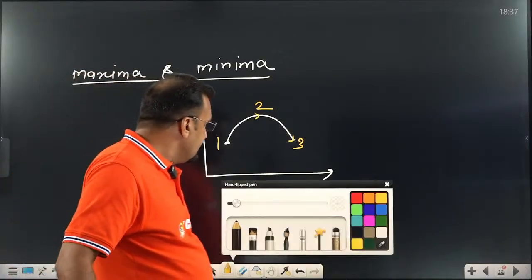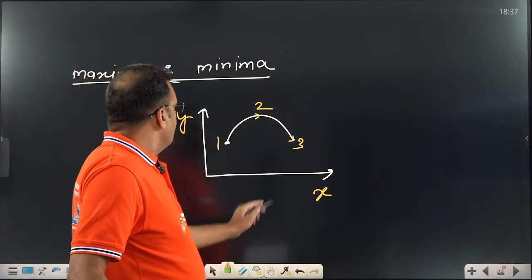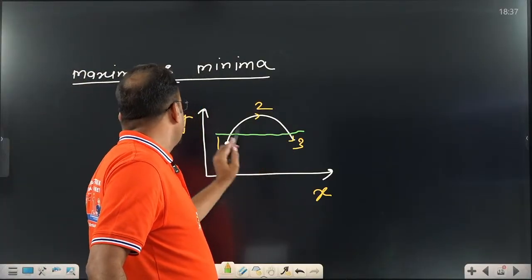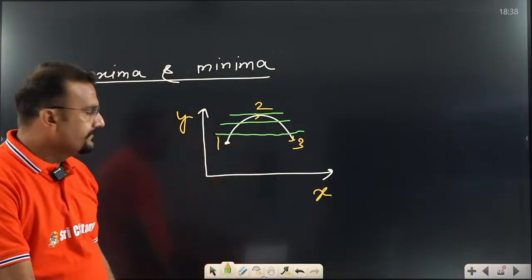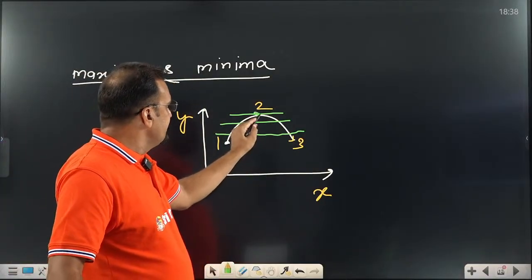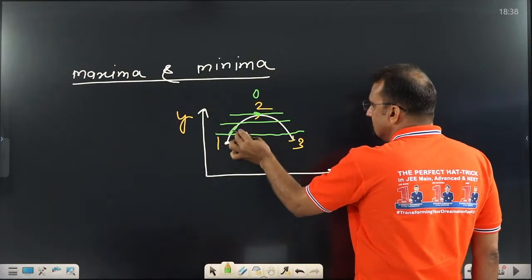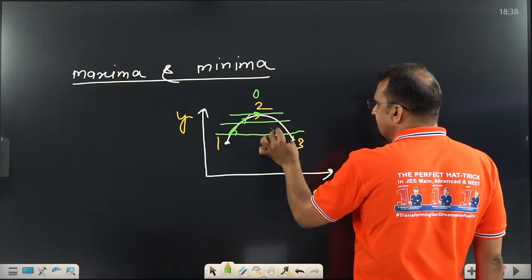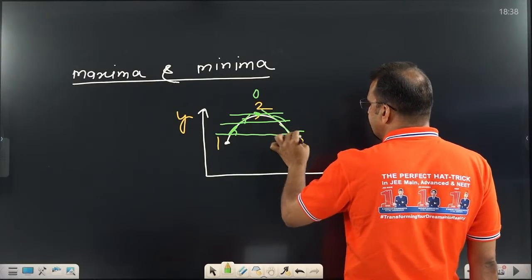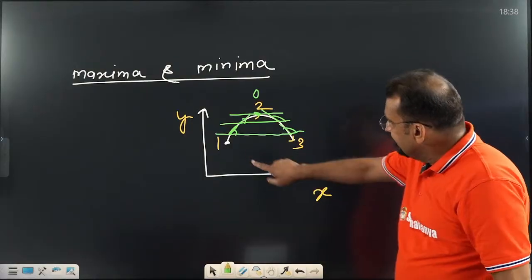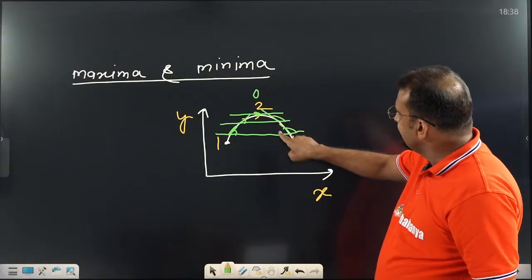So do one thing. Take the VS trick. What is my trick? Draw the x-axis at this point. Draw the x-axis at this point. The number of x-axes you can draw. At this axis, you can say the slope is 0. At this axis, the slope is this one. At this axis, the slope is this one. This is 0. After that, what is the slope? This is the slope. After that, this is the slope. How to define it? See, the slope angle: decreasing, 0, increasing.